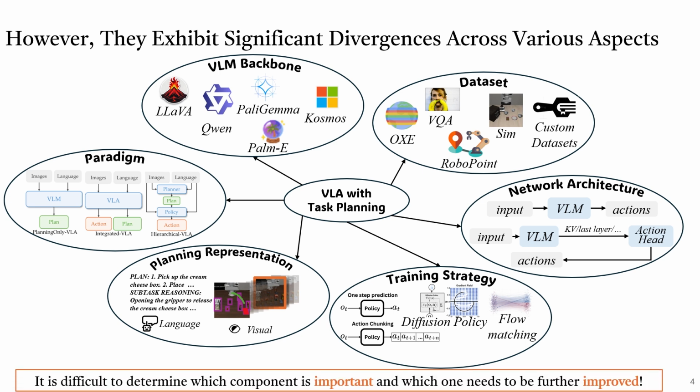It is difficult to determine which component is important and which one needs to be further improved.